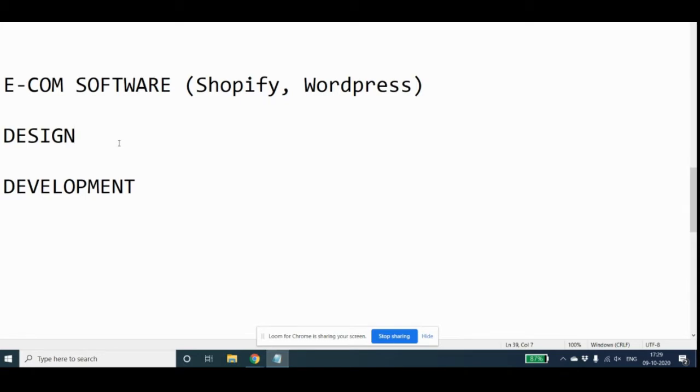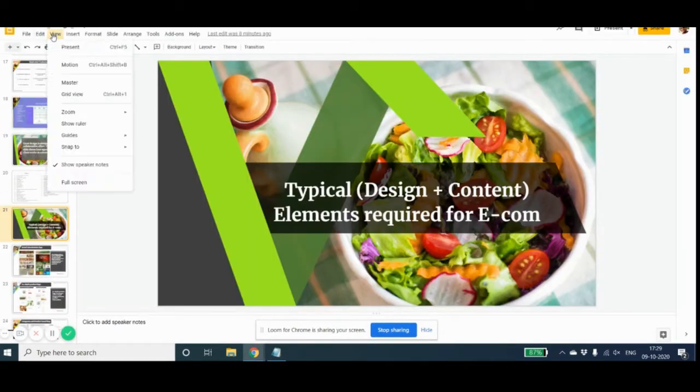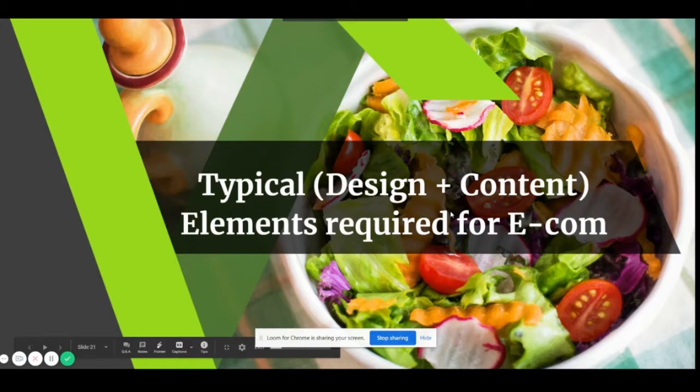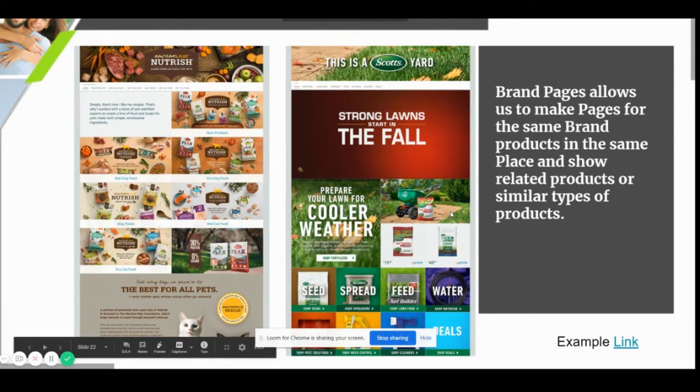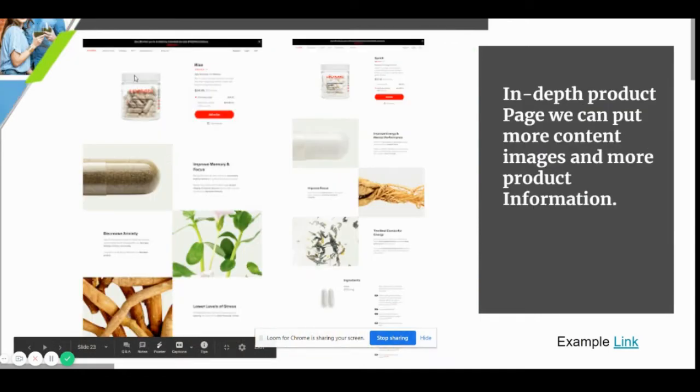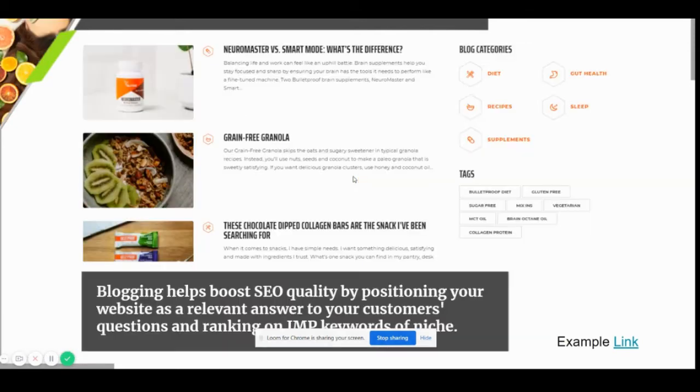Second comes design. When it comes to WordPress, when it comes to an e-commerce site, these are the kinds of pages which need to be designed. One is a brand introduction page, which introduces your brand and the various products around that brand. Then the in-depth product page, which mentions the specs and the details.